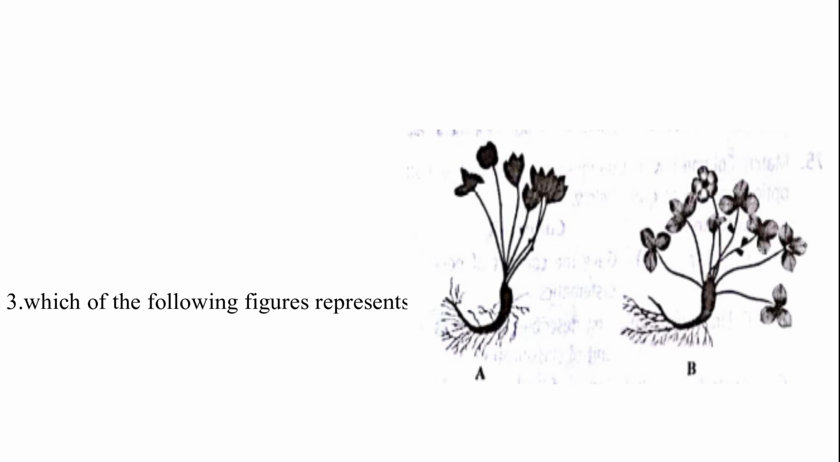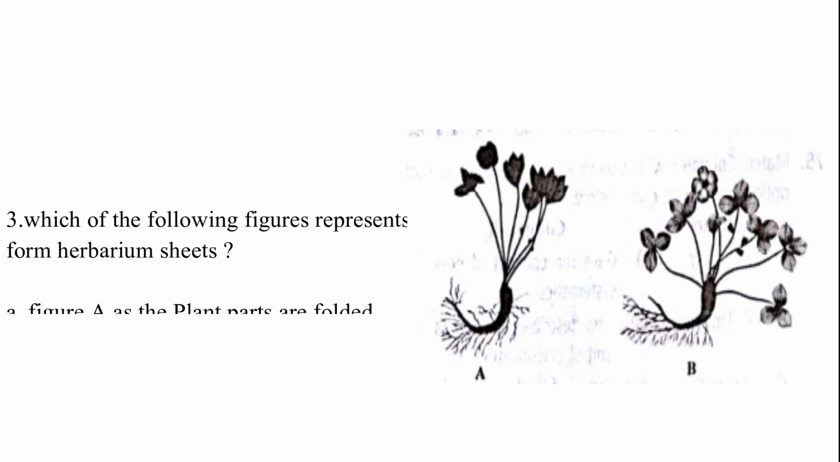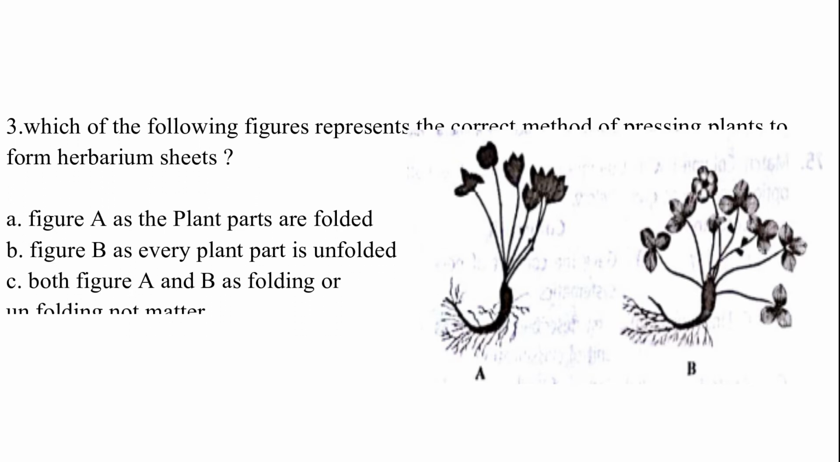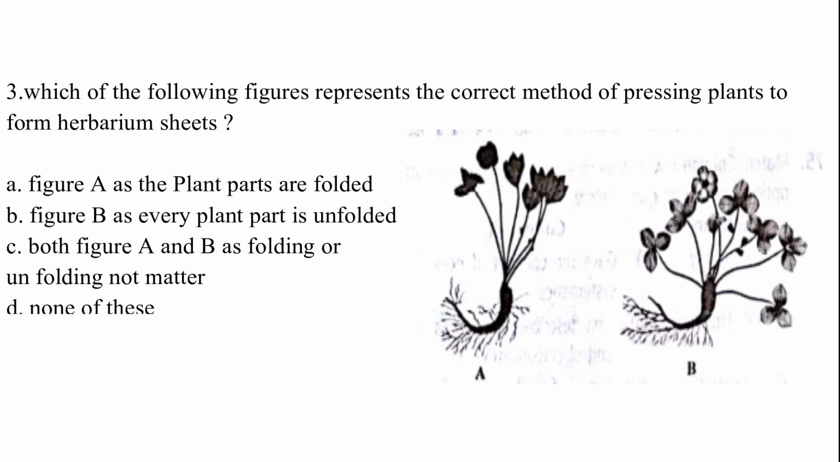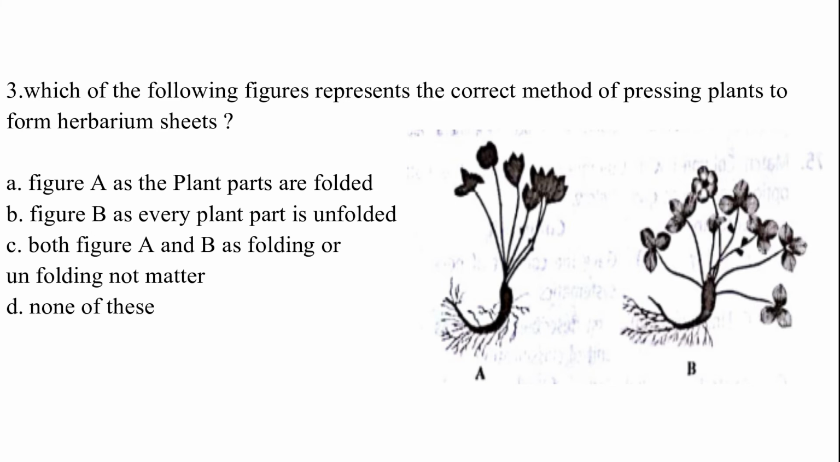Which of the following figures represents the correct method of pressing plants to form a herbarium sheet? Option A, figure A, as the plant parts are folded. Option B, figure B, as every plant part is unfolded. Option C, both figure A and B, as folding or unfolding does not matter. And option D, none of these. The correct answer is option B, which is every plant part is unfolded.